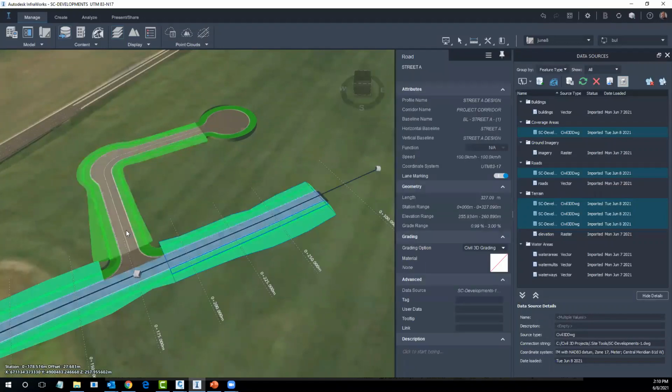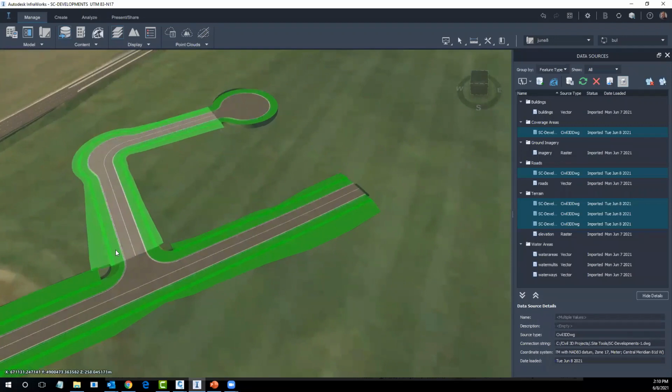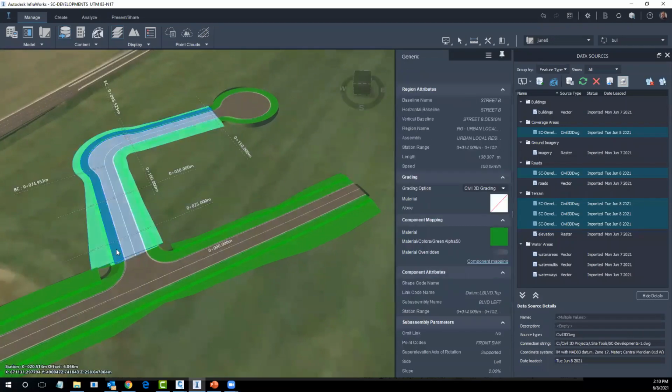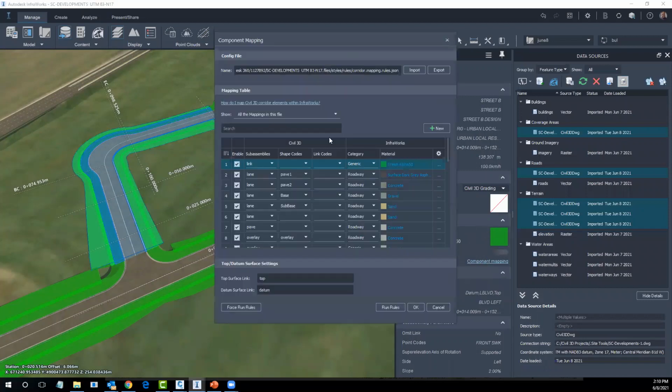You can see I can look at editing it as well within InfraWorks, and by selecting the objects or the components in the drawing, there's the boulevard. I get my card showing the different pieces of the boulevard, and we also have a component mapping option here now where we can go in and map the different pieces being pulled from the objects in Civil 3D, which are now recognized in InfraWorks.